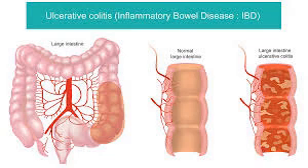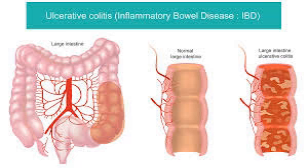Ulcerative colitis (UC) is a chronic inflammatory bowel disease (IBD) that causes long-lasting inflammation and ulcers in the lining of the large intestine, colon, and rectum. It is one of the two main types of IBD, the other being Crohn's disease. Unlike Crohn's disease, which can affect any part of the digestive tract, ulcerative colitis primarily affects the colon and rectum.